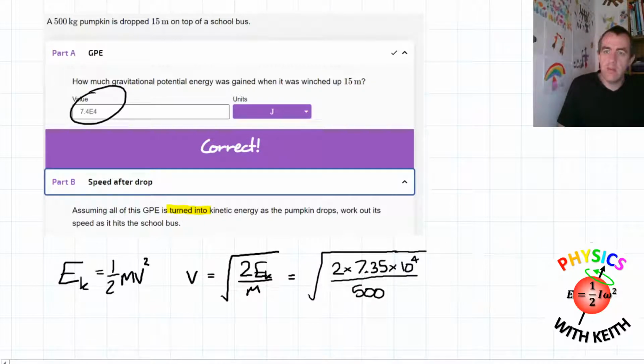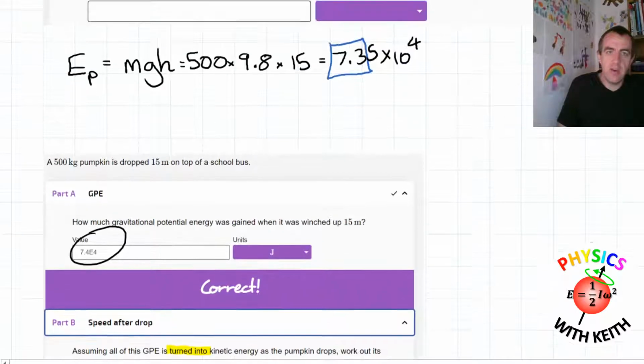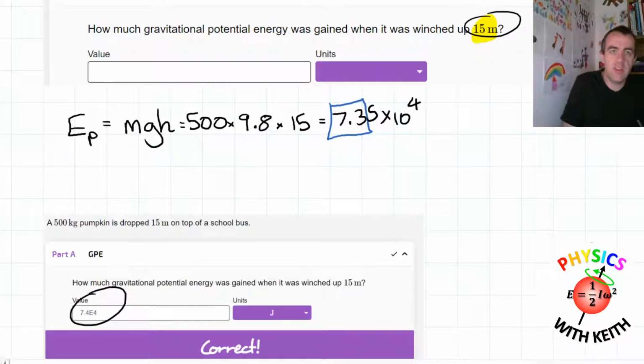So that was an important point. In the previous question, you calculated the gravitational potential energy to be 7.35 times 10 to the 4 joules. And now we've got a subsequent calculation in which we have to use that previous number. Yes, you've rounded that number to give an answer, but that number that you didn't round is the one you use in the next calculation. That's something you must remember.